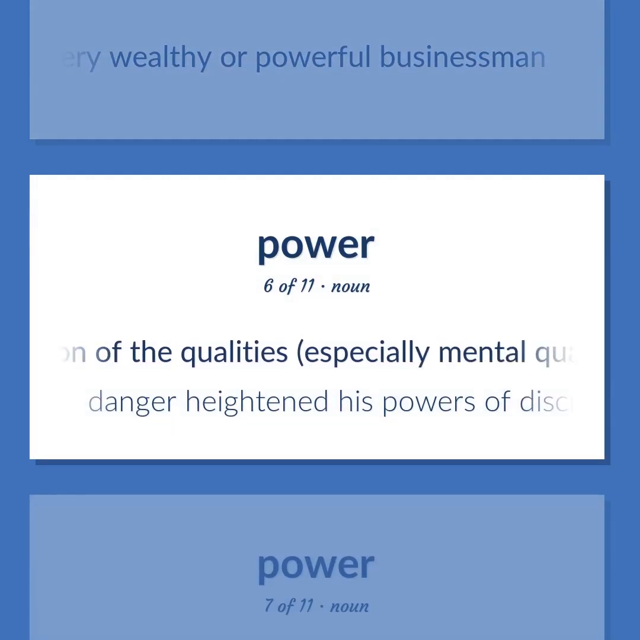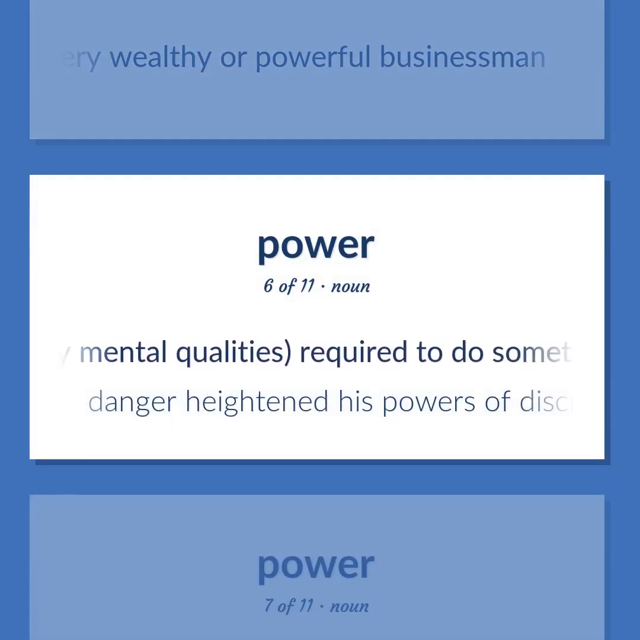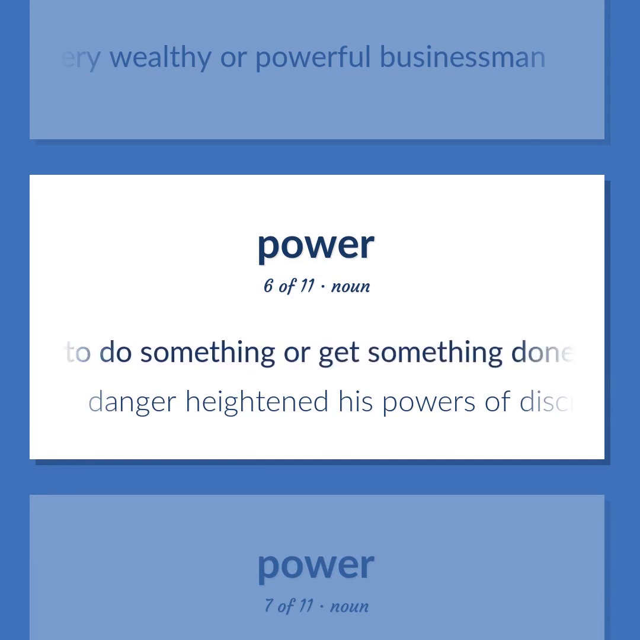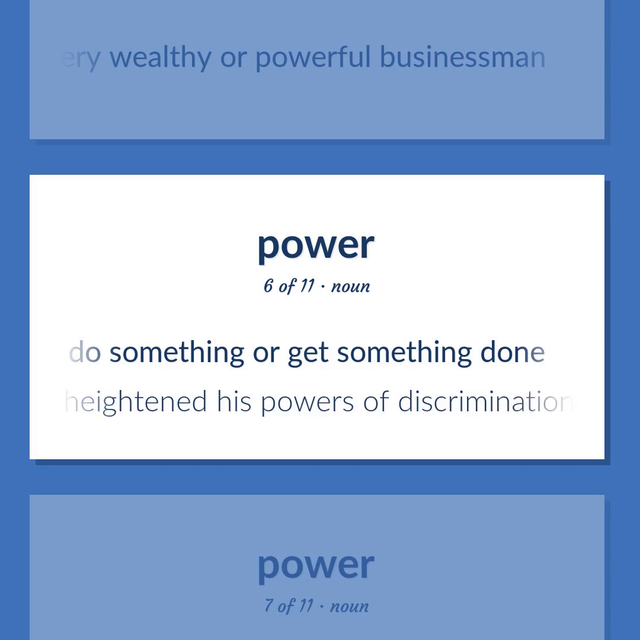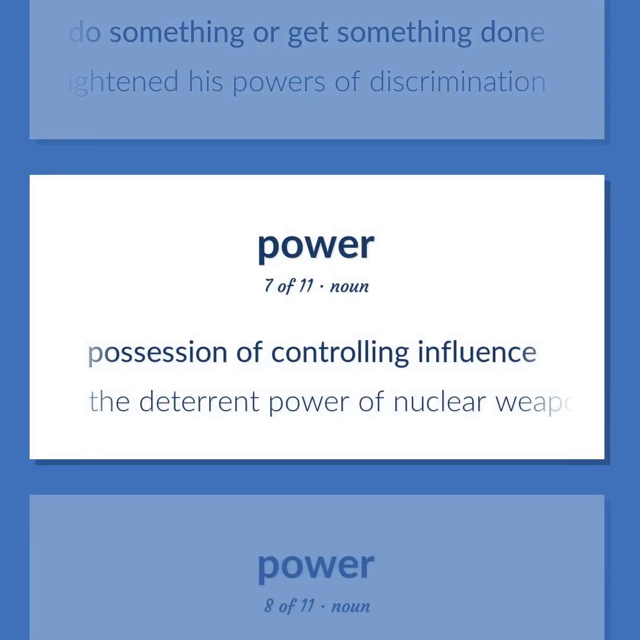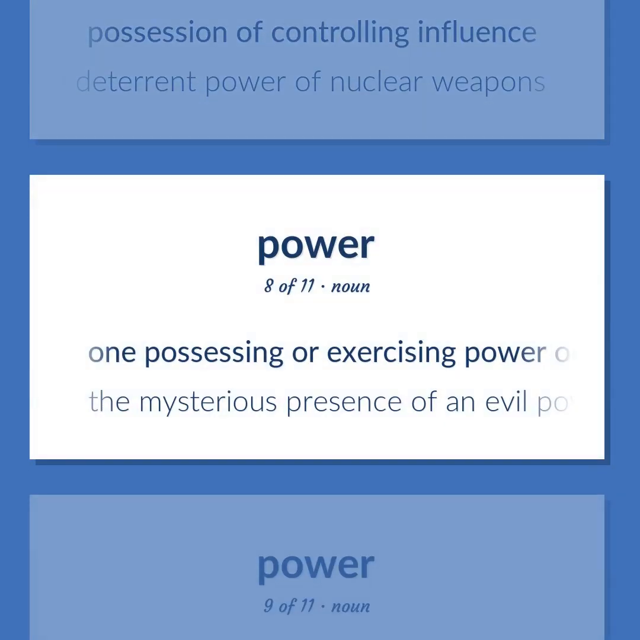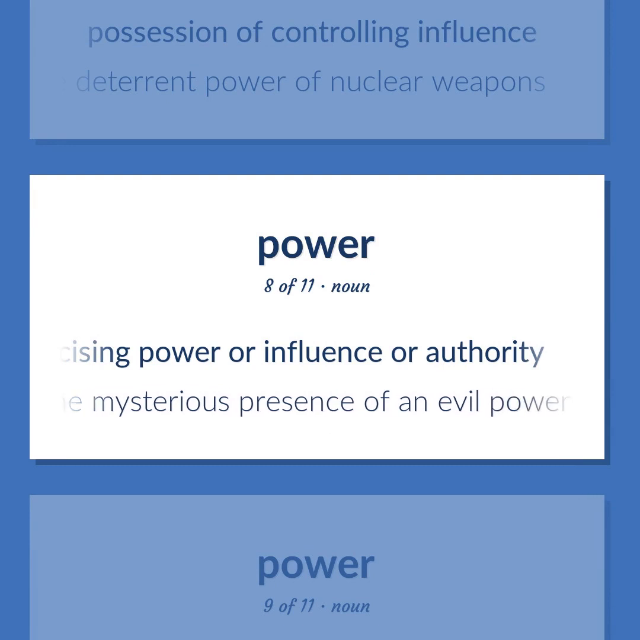Possession of the qualities, especially mental qualities, required to do something or get something done. Danger heightened his powers of discrimination. Possession of controlling influence. The deterrent power of nuclear weapons. One possessing or exercising power or influence or authority. The mysterious presence of an evil power.